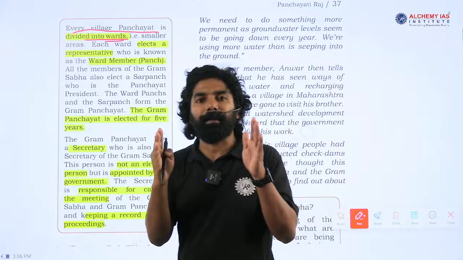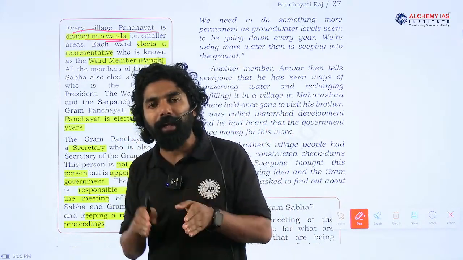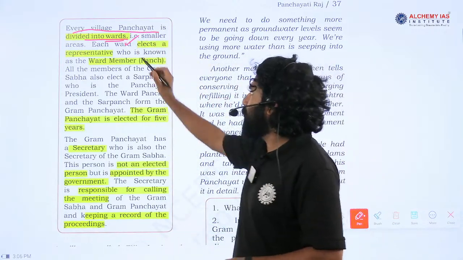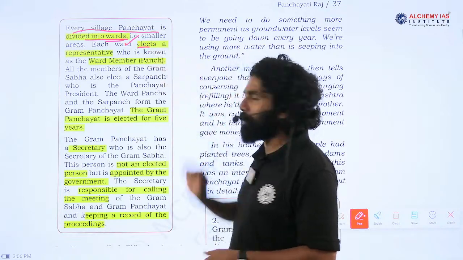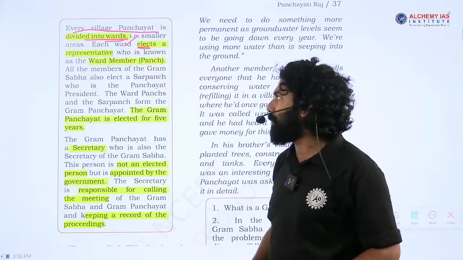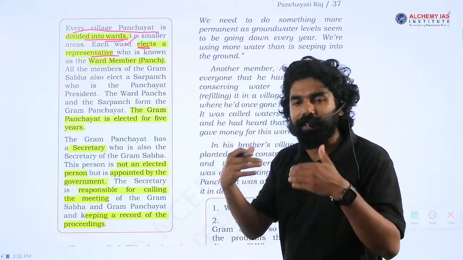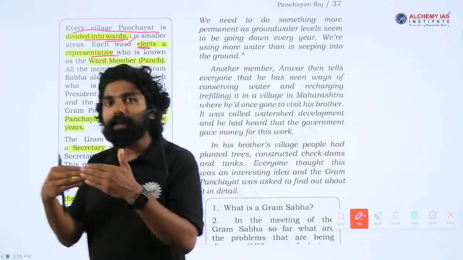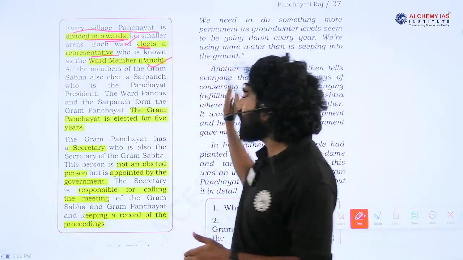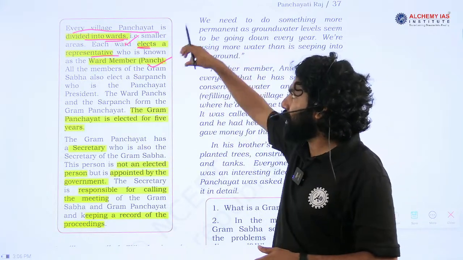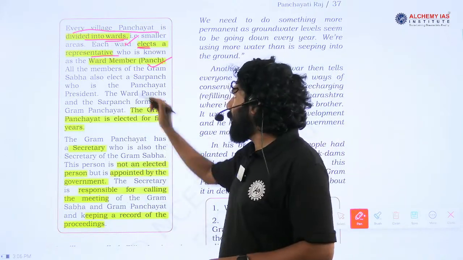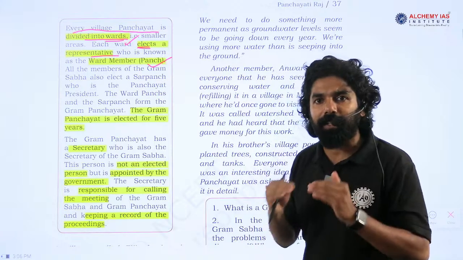So in order to elect a representative to this Gram Panchayat, they divide the village into wards according to their population, and each ward may have a representative, and they will participate in the election, and in that election at the Panchayat level, village level, they will elect a representative. Once this person is elected to the Gram Panchayat, the person who is representing this ward will be known as ward member or Panch. Whoever is appointed as the president of this Gram Panchayat is also called Sarpanch, and these ward members are members of the Gram Panchayat.